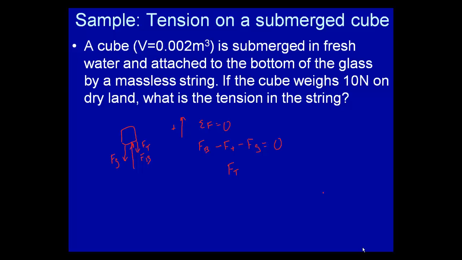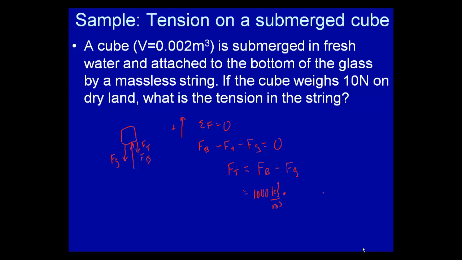If I move Ft to the other side, I get Ft is equal to Fb minus Fg. Okay, now we're ready to start putting in things and solving it. Don't skip those early steps of the problem and try to go right to a solution. Think about it as less chance of you making mistakes.